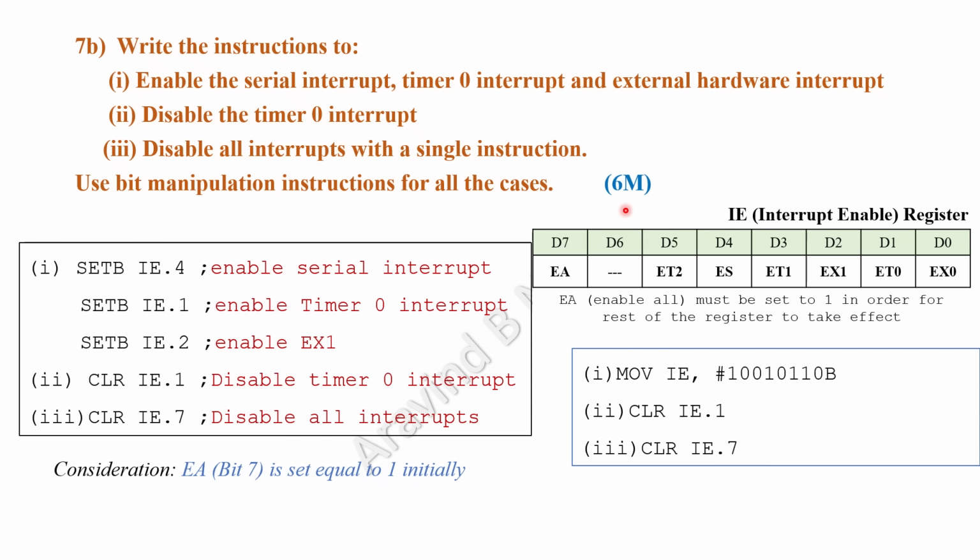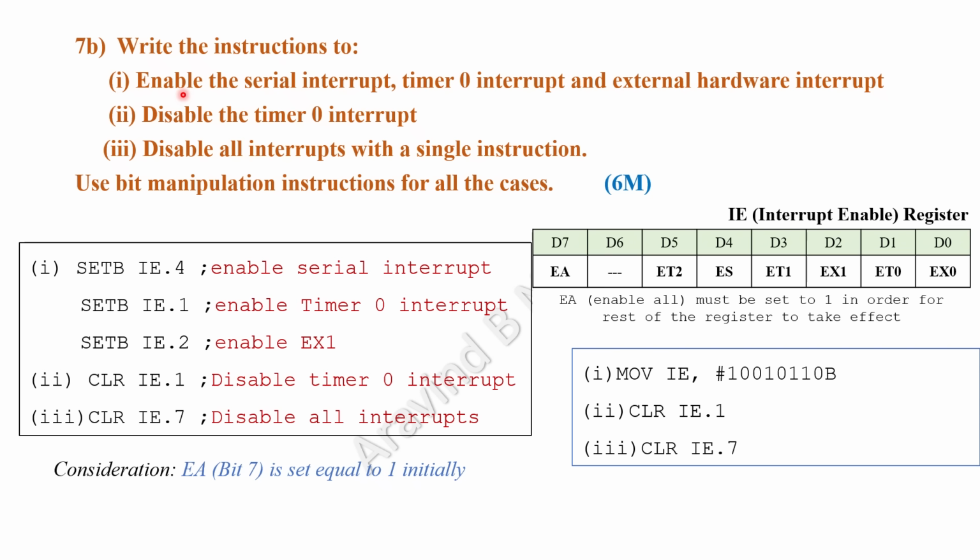Now let us get into the solution of it. So we must first identify in which register we need to operate. So that is, in this case, it is the interrupt enable register. So write down the configuration of the interrupt enable register, all 8 bits, and then let us get into the solution of this one. Now, before getting to the solution, we are going to make a consideration that within this interrupt enable register, EA bit, that is the location 7, D7, the EA bit is set equal to 1. Then after, we are going to make a solution of these sub questions.